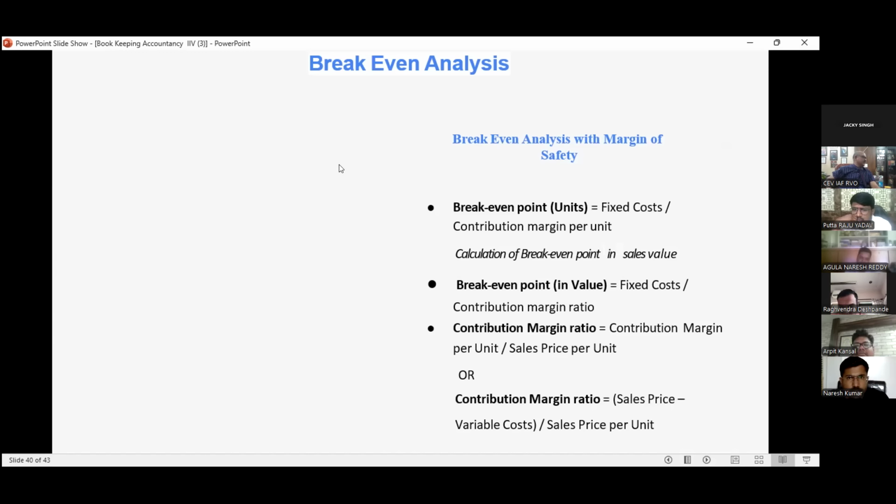Calculation of the break-even point in case of sales volume: fixed cost divided by the contribution margin ratio, not by per unit. How to calculate the contribution margin ratio? Contribution margin per unit divided by sales price per unit. Sales price minus variable cost, divided by sales price per unit, you will get the contribution margin ratio.